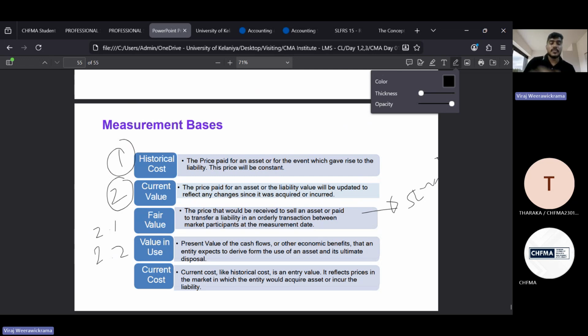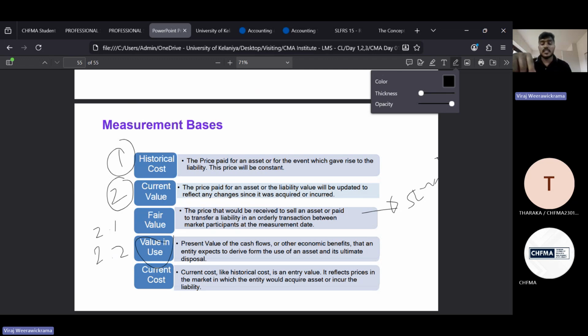Then 2.2, the value in use, right? What it says is when you're going to value something, you can predict the future cash flows of that particular asset when you're using it. Then you can take the present value of each cash flow and calculate the value in use, right? If you are using this asset in the future, you will receive future income. Then you can take the present value and value the current or today's value of that particular asset. That's what we call value in use.